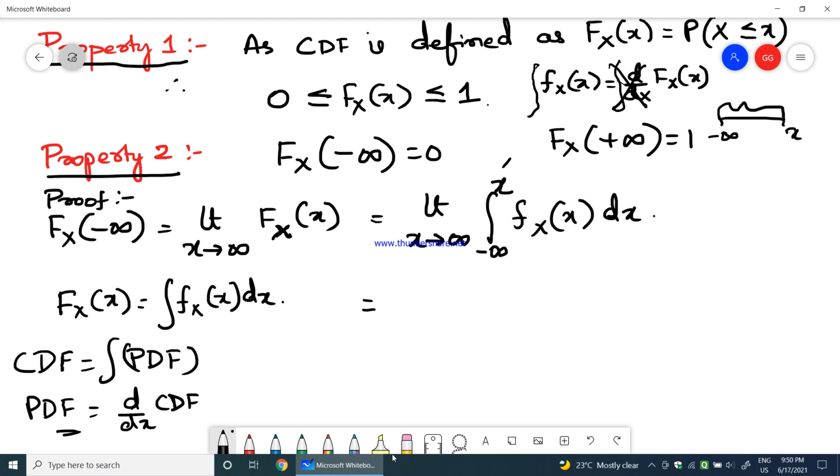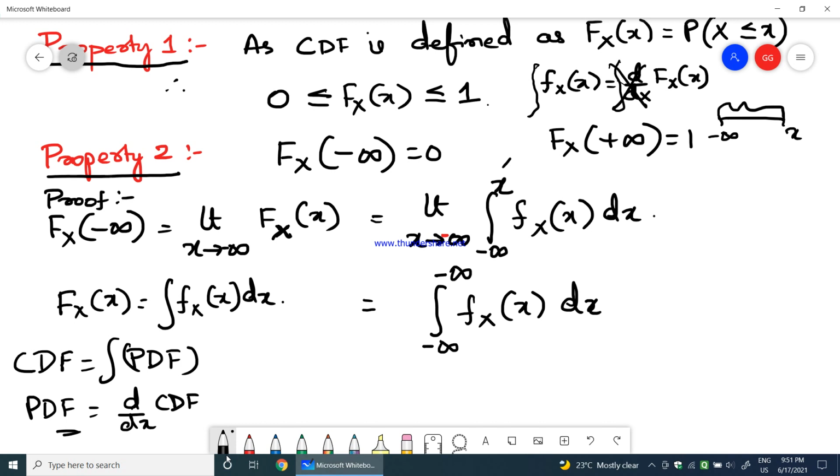So, this is equal to, when I say limit x tends to, I think this is minus infinity, because we are finding out Fx of minus infinity. So, x tends to minus infinity. Okay. So, therefore, I can write this as, I can cancel this limit and apply x equal to minus infinity here. So, it is minus infinity to minus infinity fx of x dx.